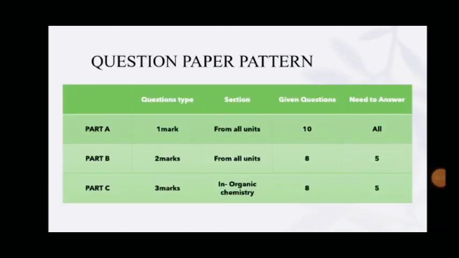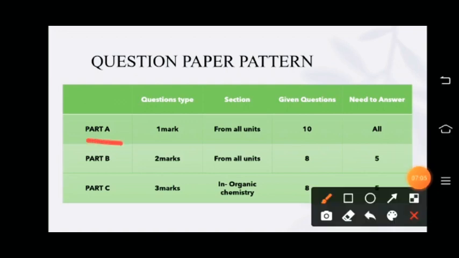So the question paper pattern is, the question paper is set for 70 marks maximum, and it is mainly divided into 4 sections, that is part A, part B, and part C, and one more part, that is part D. Part A is purely 1 mark questions, part B is 2 mark questions, and part C is 3 mark questions.